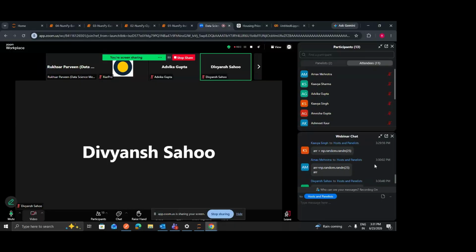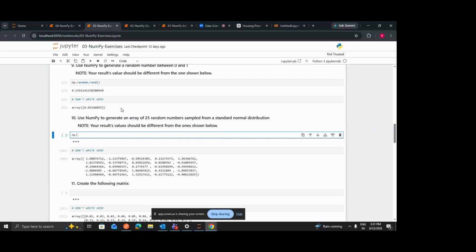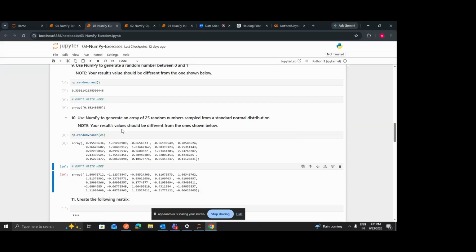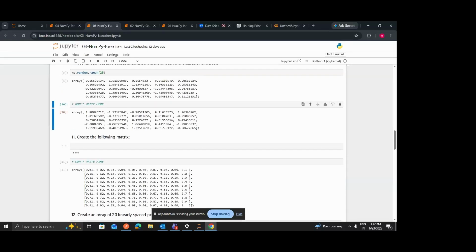I can see most of you have used the randn function, which is correct. So you can directly use this function. Let me write this: random.randn, and inside this you can pass how many numbers you want to generate. Since we want to generate 25 numbers, it has generated 25 random numbers using the standard normal distribution, right? Okay, let's move to the next one.